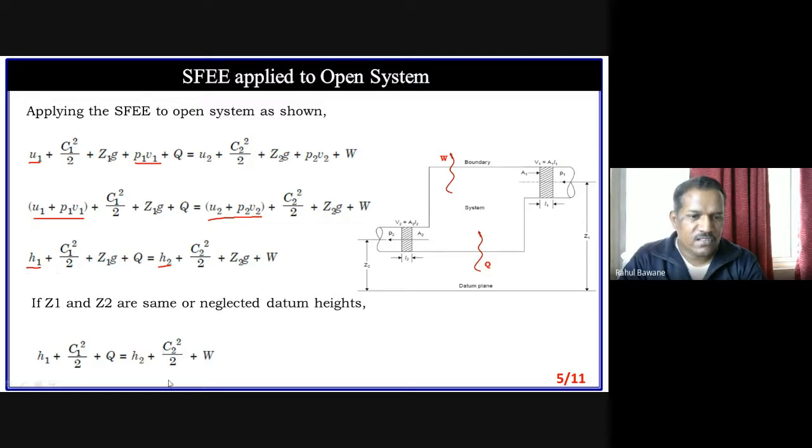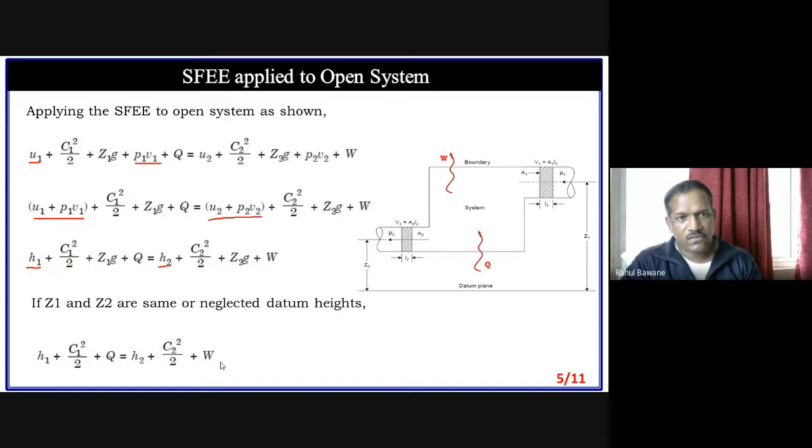This term will be removed. So it will be equal to H2 plus work only.